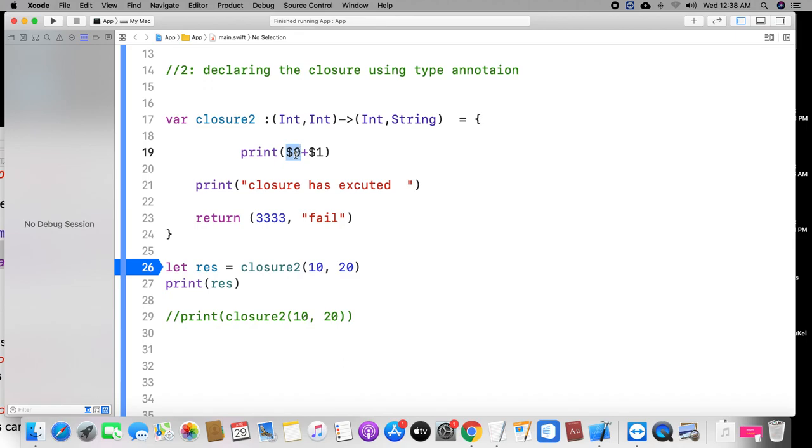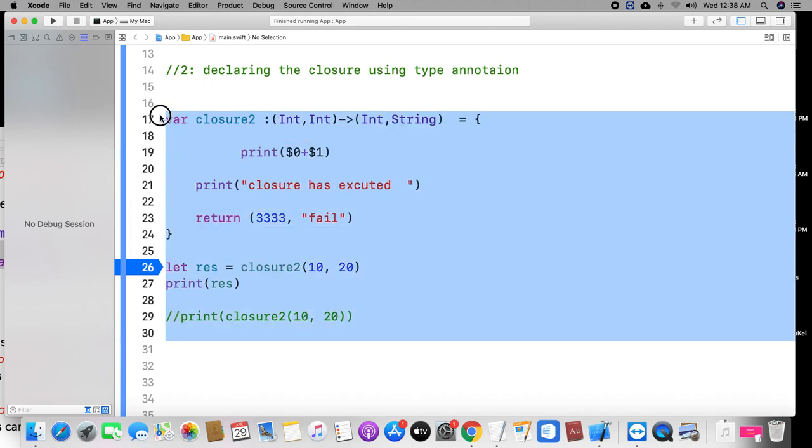Closures are a very important concept. I think this is more than enough for declaring the closure using type annotation and without type annotation. If you understand this declaration, you can manage any type of closure. You can write your own closures and you can understand the predefined closures also. That's it, declaring the closure is fine.